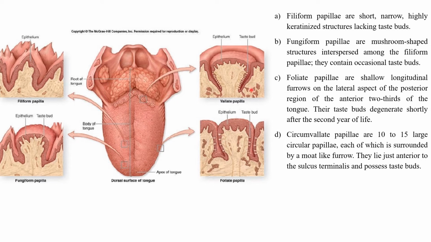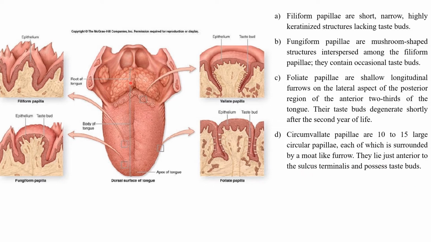The fourth and last type of papillae are circumvallate papillae, or simply vallate papillae. They are around 10 to 15 large circular papillae, each of which is surrounded by a moat-like furrow. They lie just anterior to the sulcus terminalis and possess taste buds.